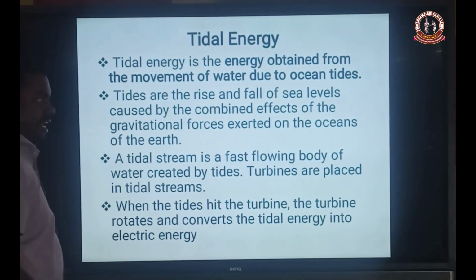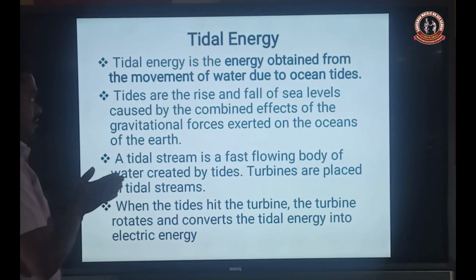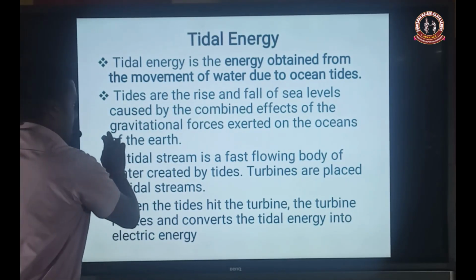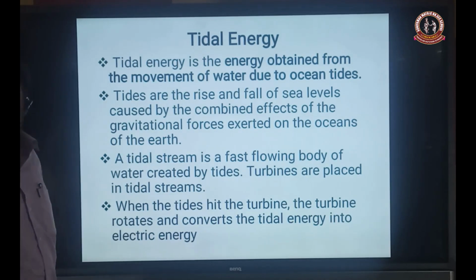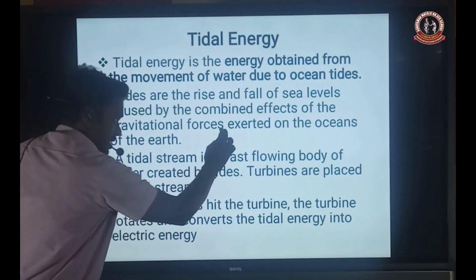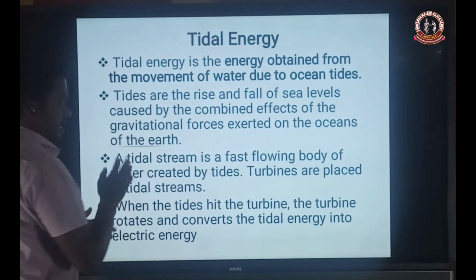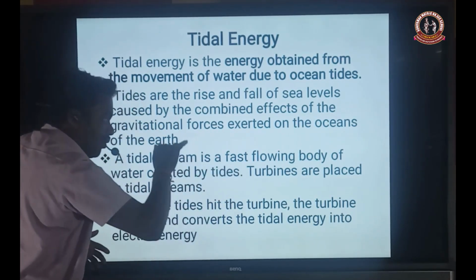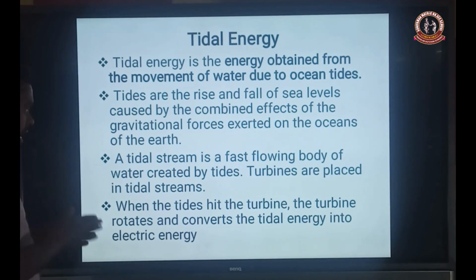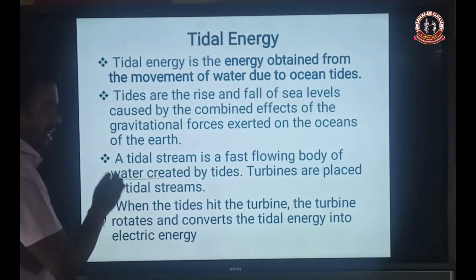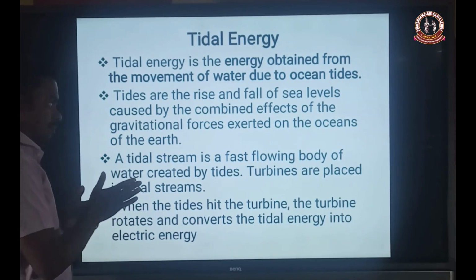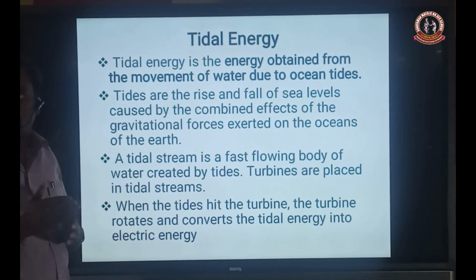It is caused by the combined effects. The combined effect means rise and fall of the sea level. That is the combined effect of the gravitational force, that means the force exerted on the oceans of the Earth. Then a tidal stream is a fast flowing body of water created by tides. When the sea level increases, the tide is created, a fast flowing body of water.